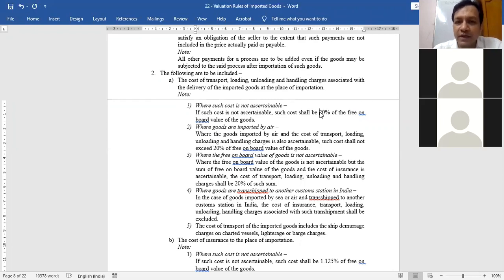For the purpose of custom duty, will it be 2 lakh rupees or 5 lakh rupees? Hurry up. Will it be 2 lakh or 5 lakh?